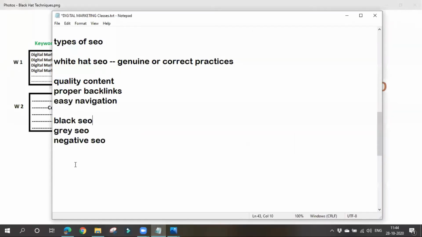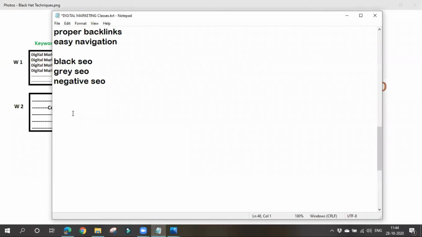So how many keywords can we use in our content? How many of those particular business words can we use in our content? It will be based on the keyword density. We can check this keyword density by using a tool called keyword density checker. There will be some tools on Google. You can check for those tools and determine the keyword density or keyword frequency. It is nothing but how frequently we are using a keyword in our content.